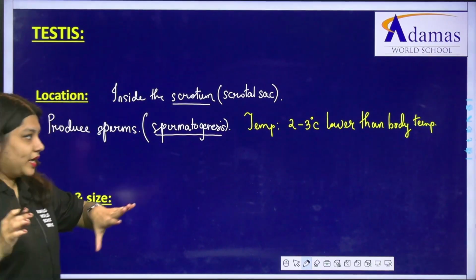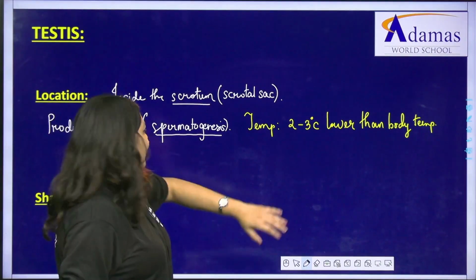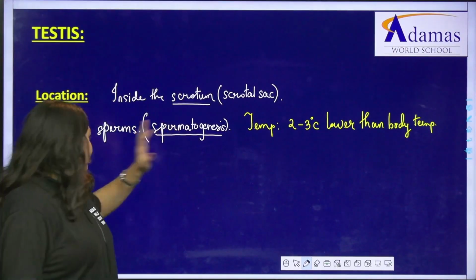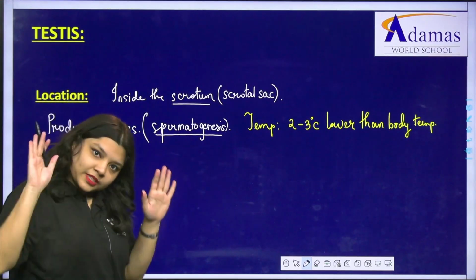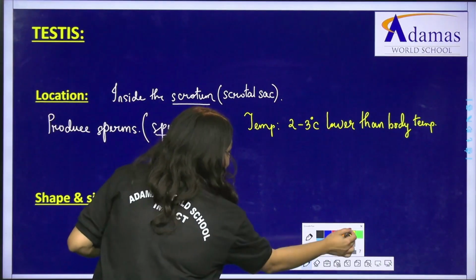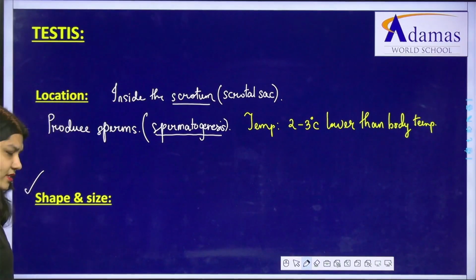So that is why the testis hangs down from the body within a sac-like structure that is known as the scrotal sac, and it is not present inside the body. I guess this is fine. Now, the next information that we have is the shape and size of the testis.